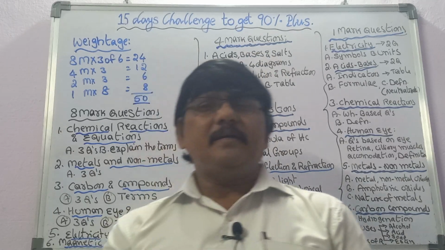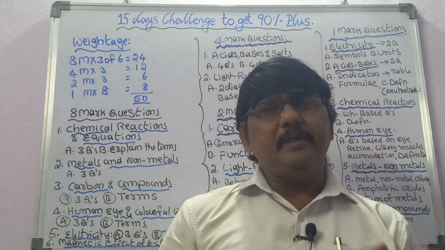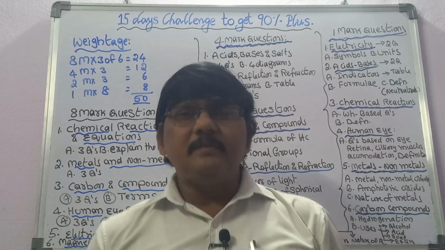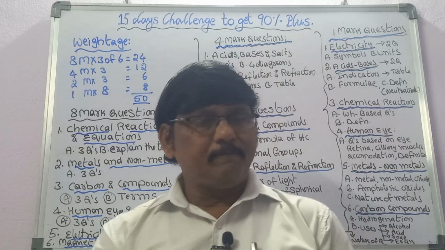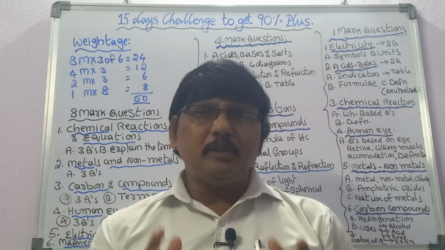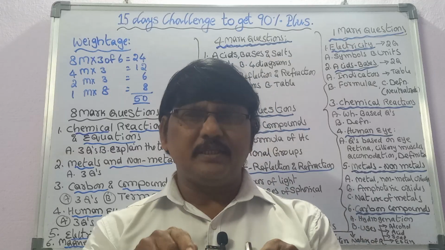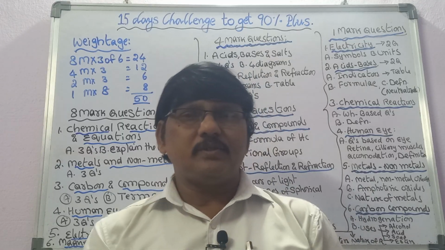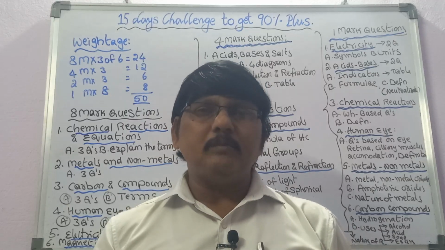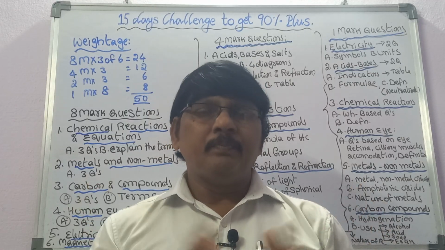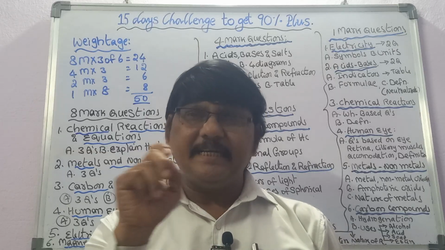Okay, right. The next one, the most important, is the last lesson, magnetic effects of electric current. In this lesson, there are just 3 questions. Prepare these 3 questions thoroughly along with the diagram, and you will easily get 8 marks in this lesson. The first question is: how do you prove that a current carrying conductor produces a magnetic field? In the bracket, in most cases, it will say Oersted's experiment.